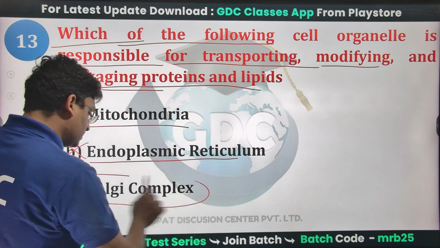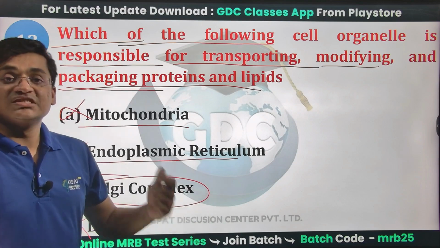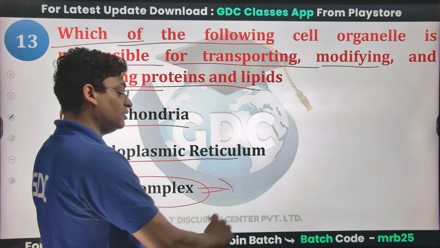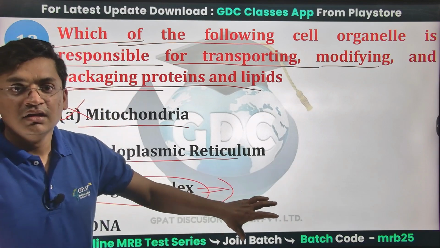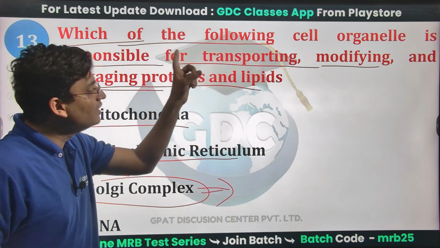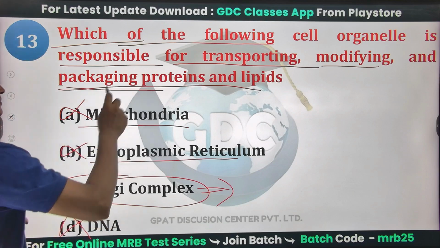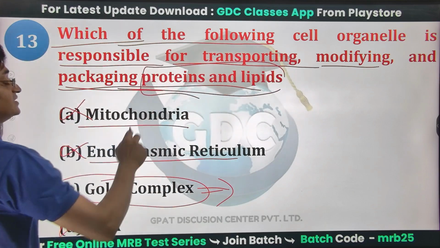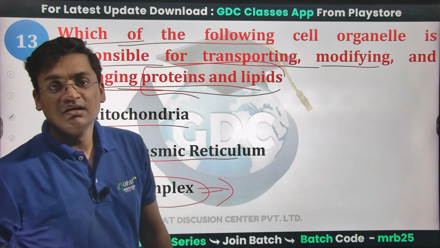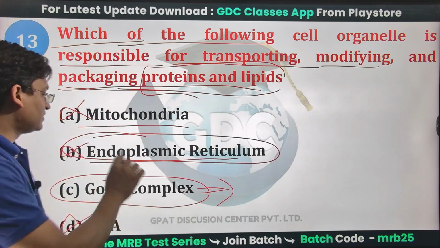But Golgi bodies, Golgi complex. This Golgi complex is also known as the post office of a cell. They are responsible for transportation, modifying and packaging of the proteins and lipid materials that have been synthesized in the endoplasmic reticulum, RER and SER.